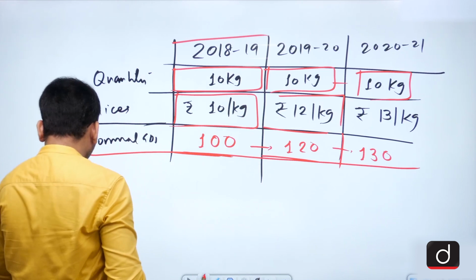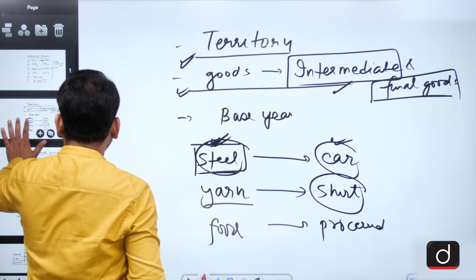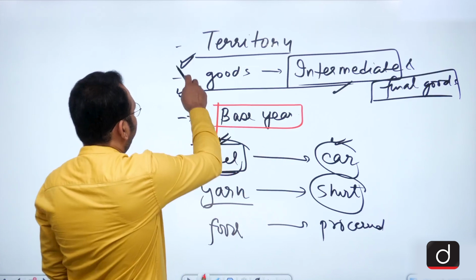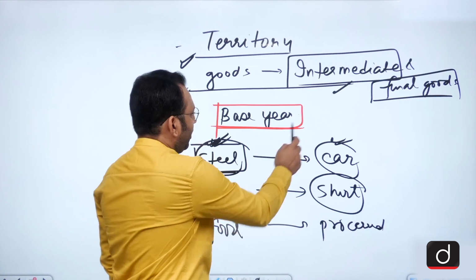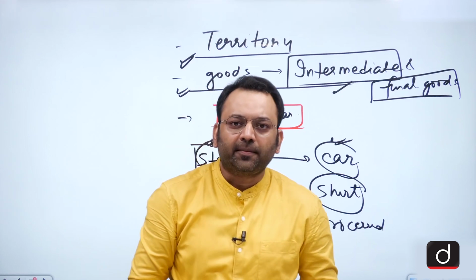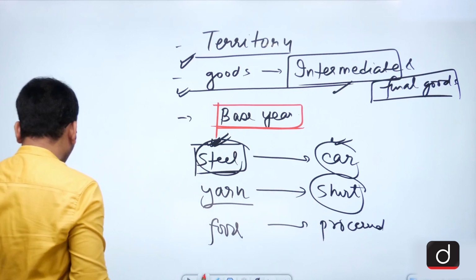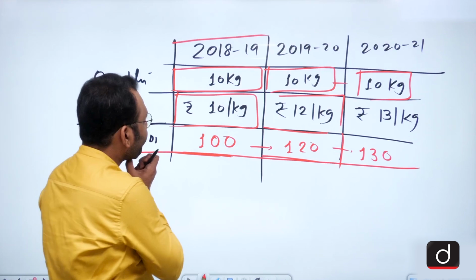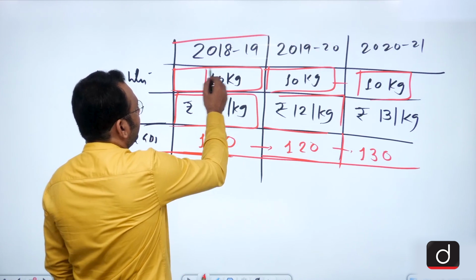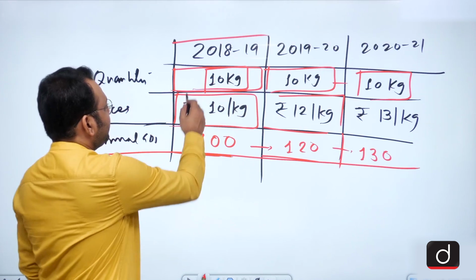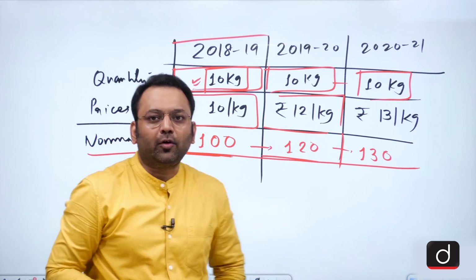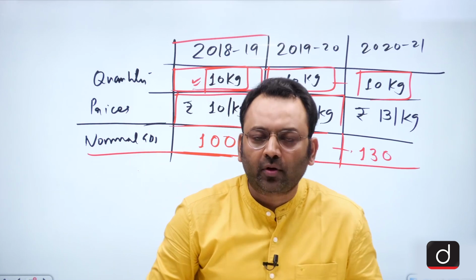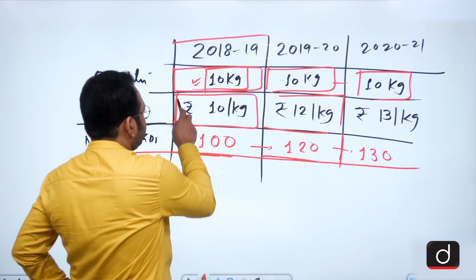In the first discussion we saw that there was a term called the base year. When we discussed the territory and the goods, we had this term called base year. Now what is the base year? Suppose we talk about 3 years. Now in these 3 years, it is possible that the production in one year represented the actual potential of the economy, and that the potential of the economy was equal to 10 kilograms.